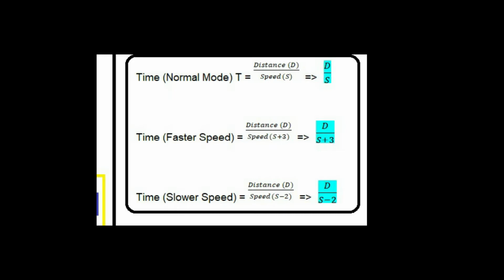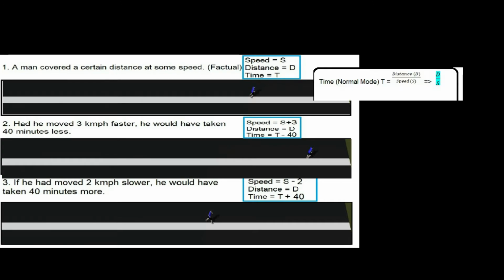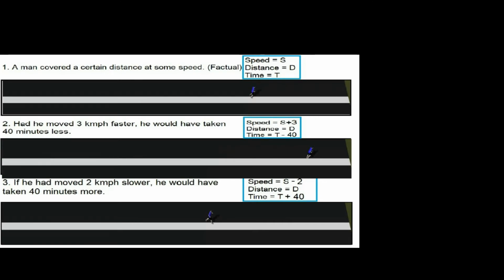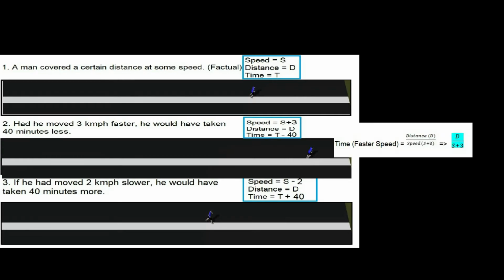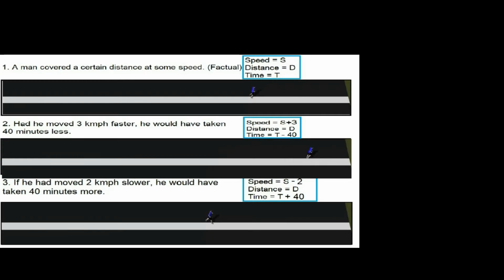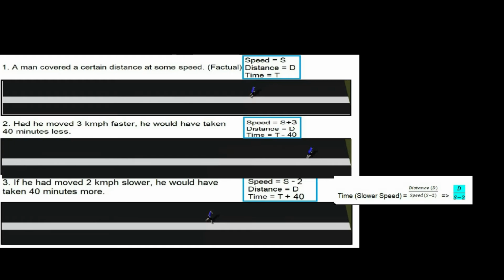So in the first case it is d by s, in the second case d by s plus 3, and in the third case d by s minus 2.